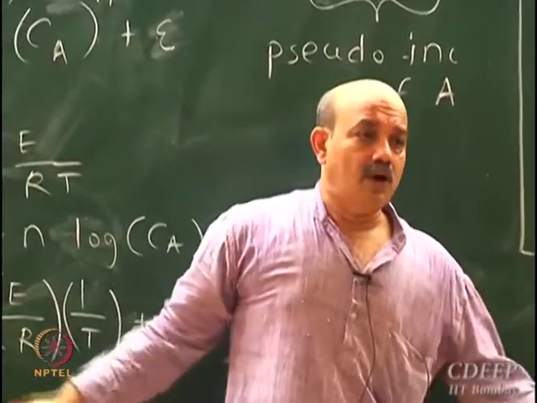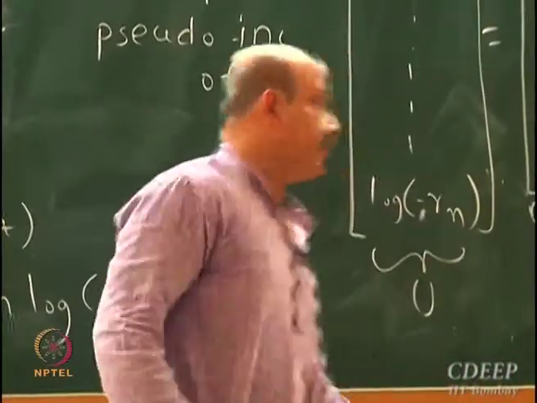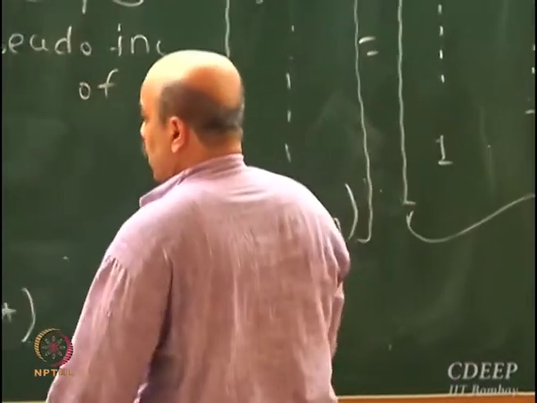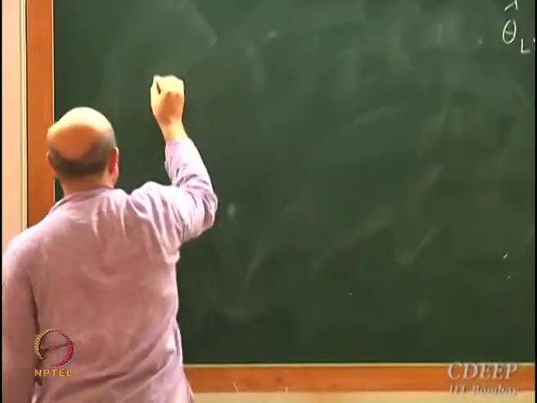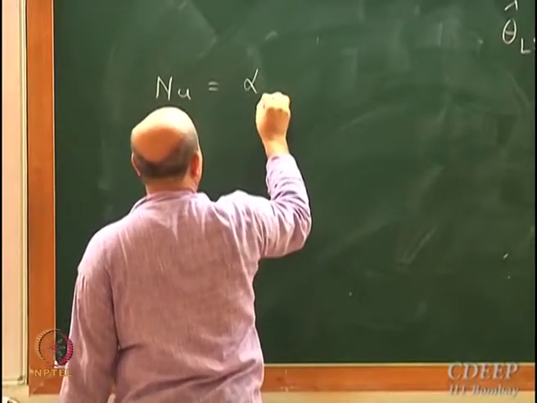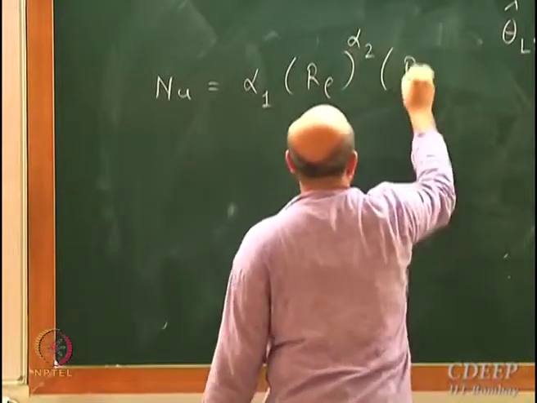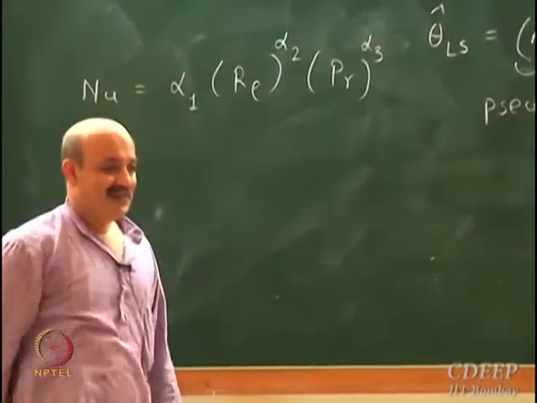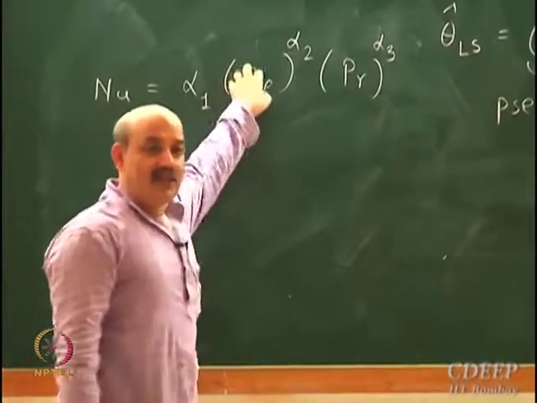Now this is not always possible. I'll tell you one more model in chemical engineering where you can do this transformation and estimate the parameters. This is how it is done. One more classic model in chemical engineering is, correct me if I am wrong, Nusselt number is equal to alpha 1 into Reynolds number raised to alpha 2 and Prandtl number raised to alpha 3, right? Then how do I, this is not a linear in parameter model.